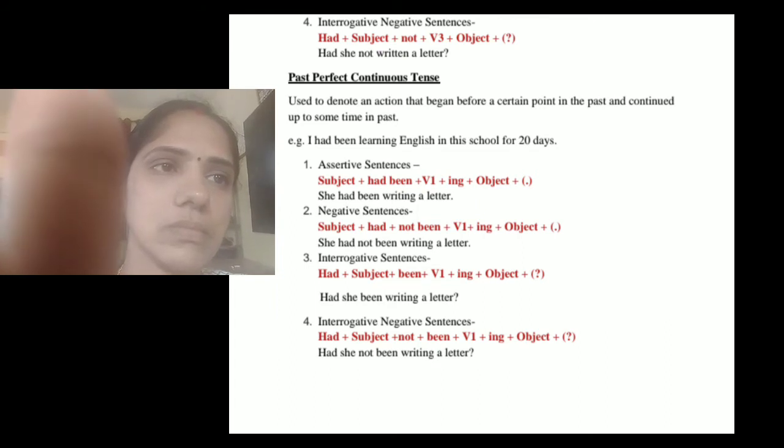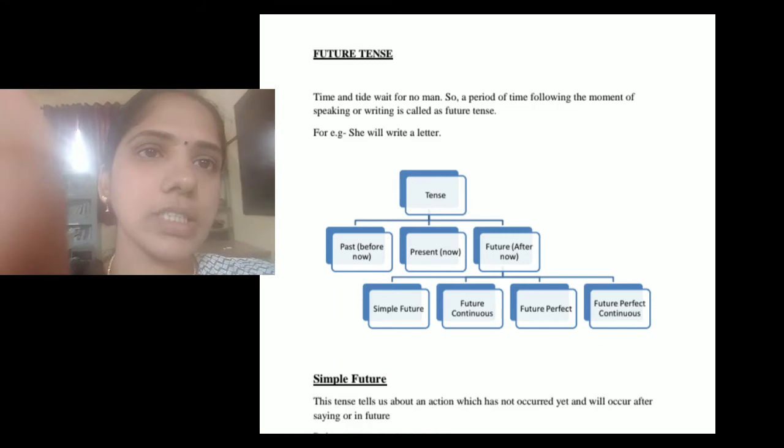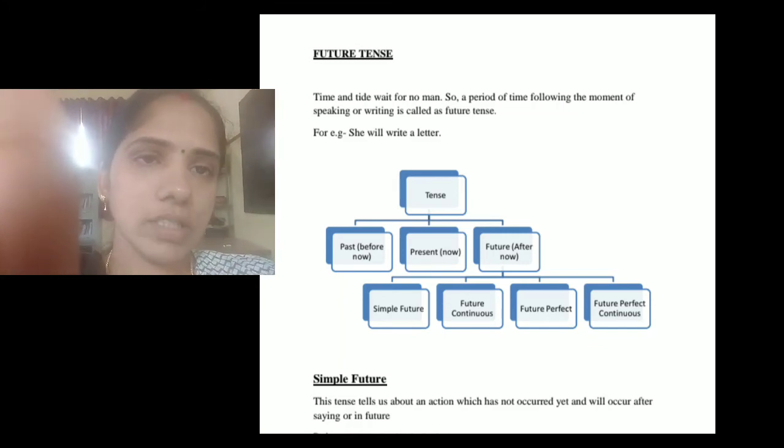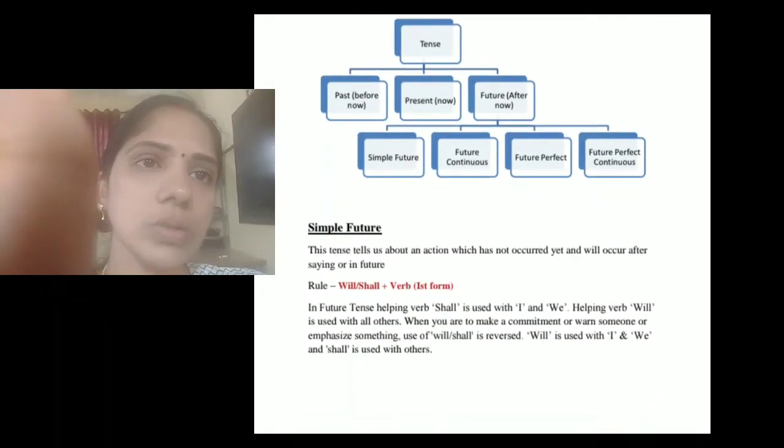Okay, then we can see future tense. In the future tense, the time and the tide wait for no man. This is a proverb. A period of time following the moment of speaking or writing is called future tense. For example, she will write a letter.